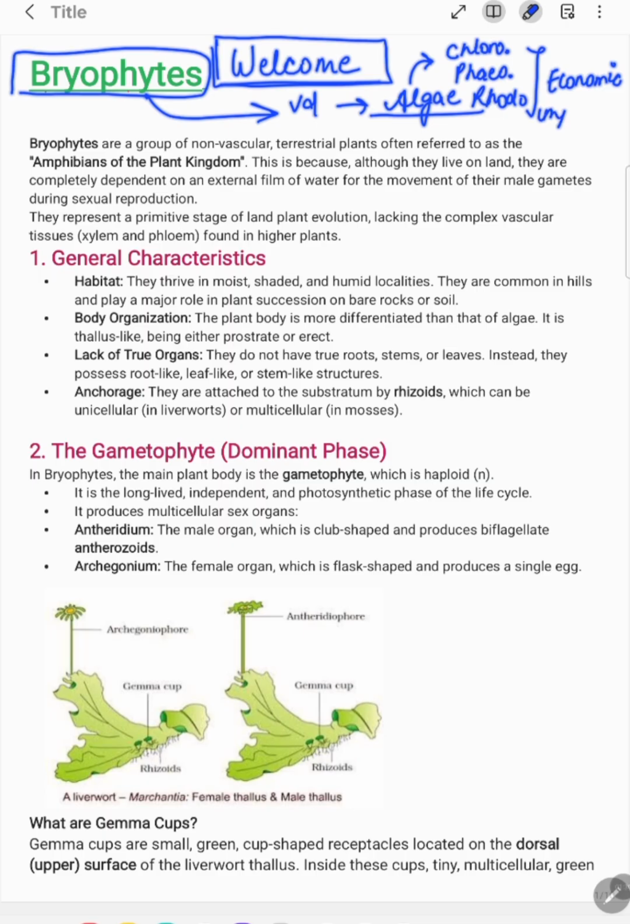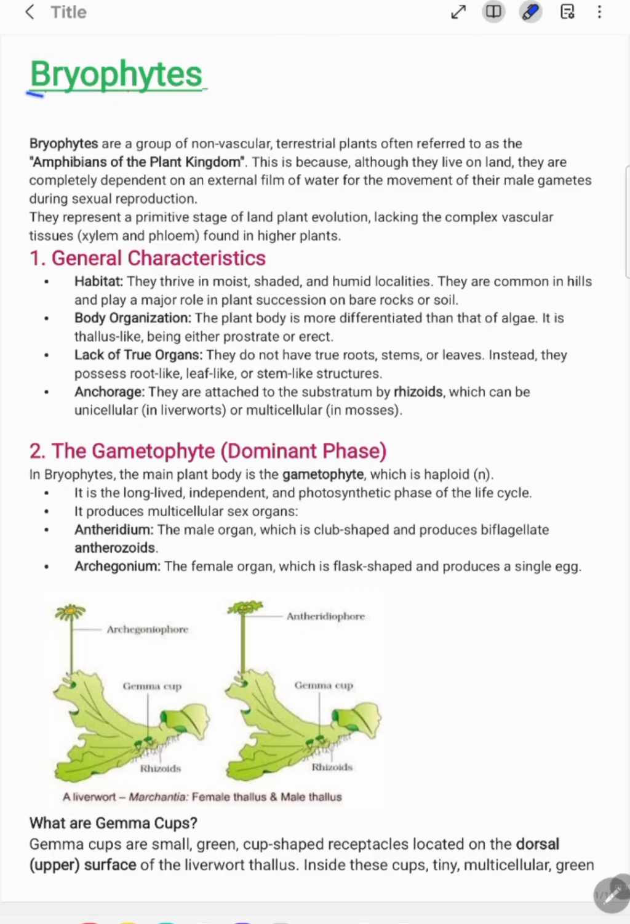Importance and their example also. So today the topic which we are going to discuss in our video is the bryophytes, which is the second topic. The first one was your algae and here the second is your bryophytes.